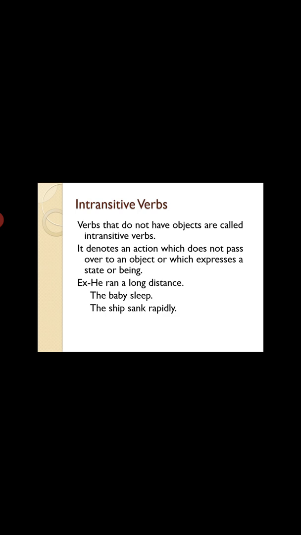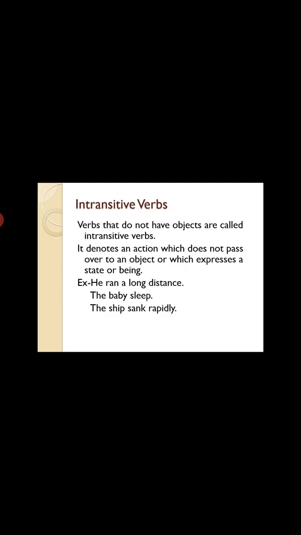But here what is happening? Here the action will not pass to an object. Okay, action will be there but it will not pass to the object. So what is happening here? Verbs that do not have objects are called intransitive verb. When there is no object in the sentence, then those sentences are called intransitive.